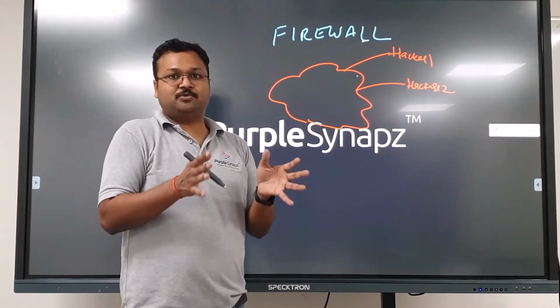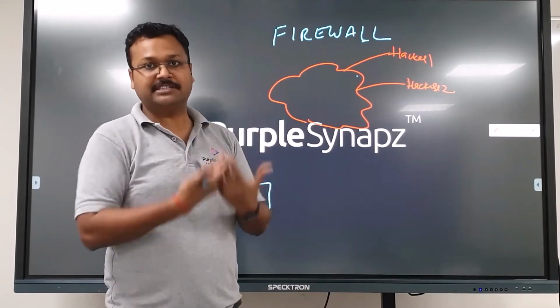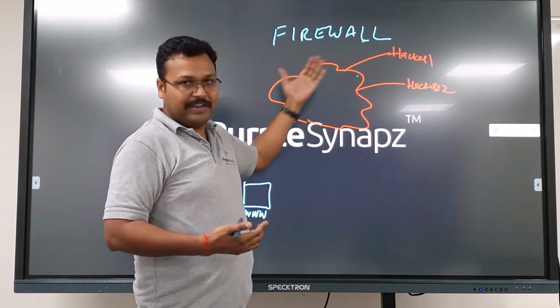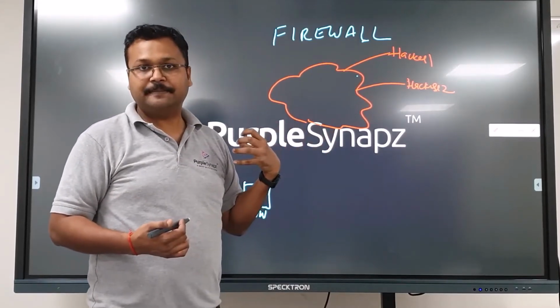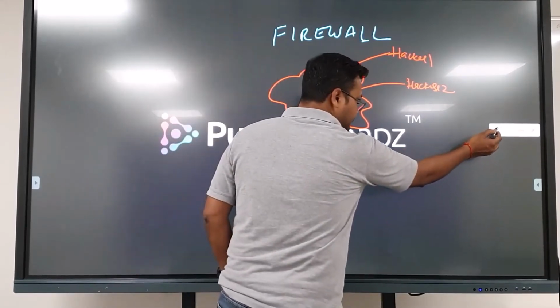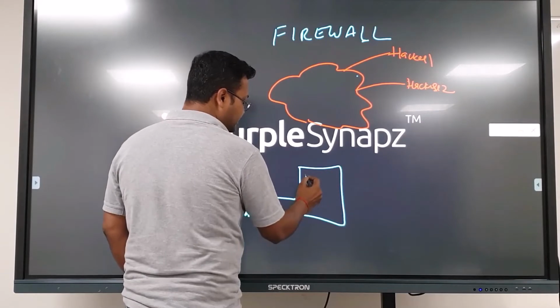So there are two ways to handle it, right? When you create a website, you create it for the world, so you want people to access it. When good people can access it, similarly, you will have bad people also accessing your websites, right? So the very first product which is going to protect you is your firewall.